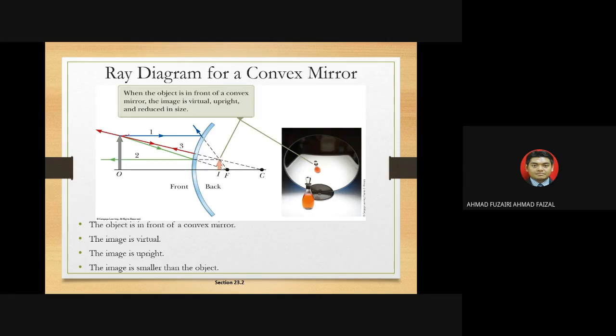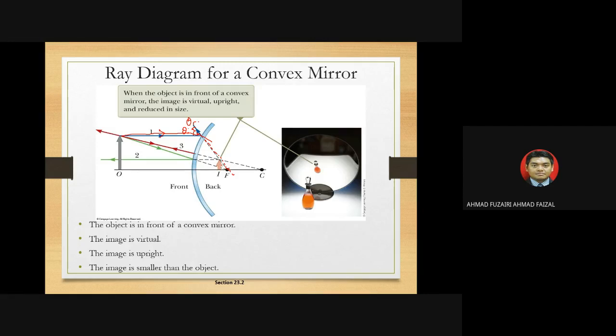So first, you draw the first line. This one is parallel to the principal axis, and at this point it will give theta I over theta R. That means it still follows the properties of reflection, and it will extrapolate to the point at the back of the mirror.